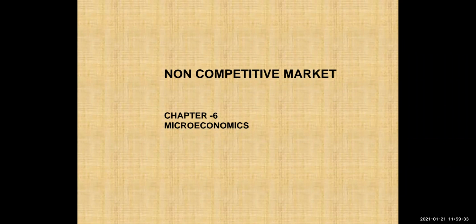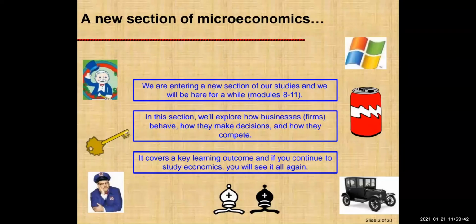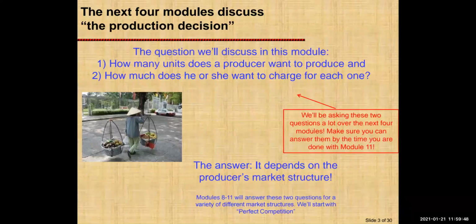Hello, students. Today we are going to learn chapter 6 of microeconomics, that is non-competitive market. So in this section of microeconomics, we are going to learn about the different market forms and market structure.